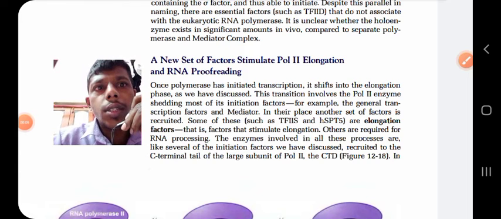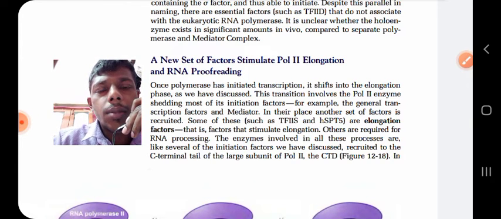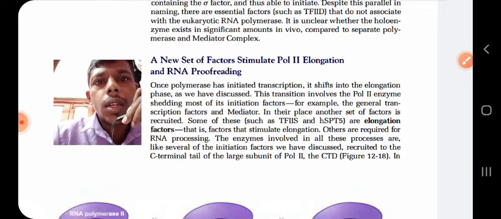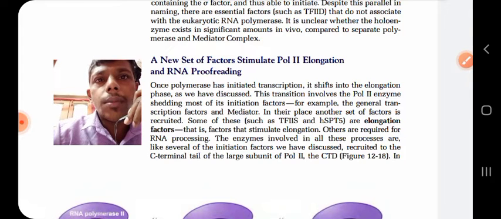Today, I am going to discuss with you further about the transcription process in eukaryotes. Today I will try to discuss the phosphorylation state of the tail of the RNA polymerase, as well as the different types of processing that occur during the eukaryotic transcription process. The splicing process will be discussed separately. It is also a part of your post-transcriptional modification process.